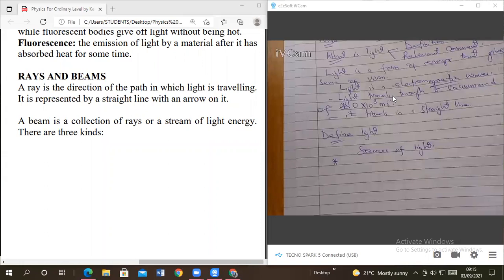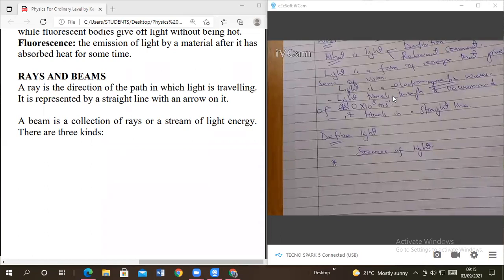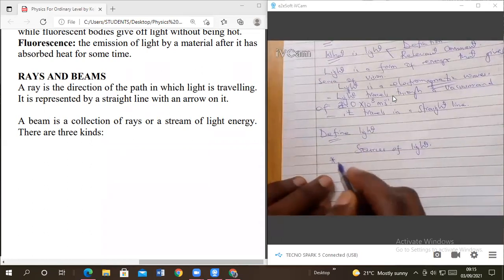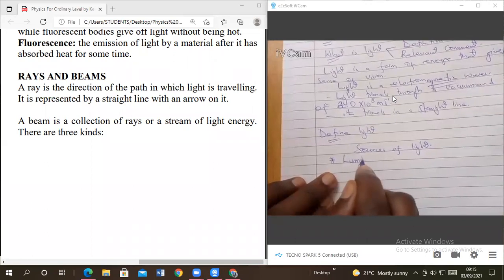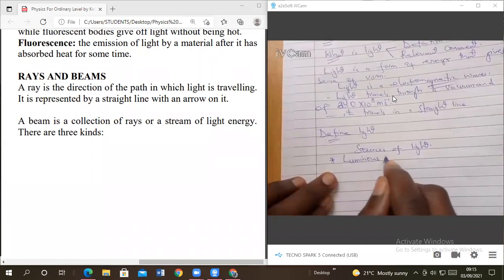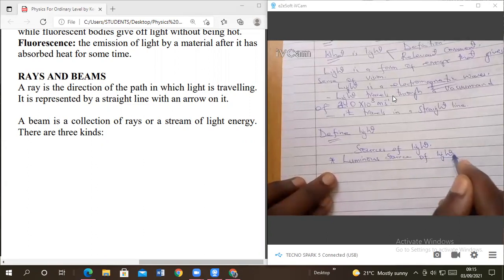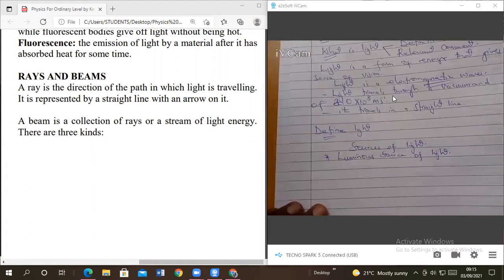There are 2. The first one is what? Luminous. Luminous sources of light, and we said these ones produce their own light.